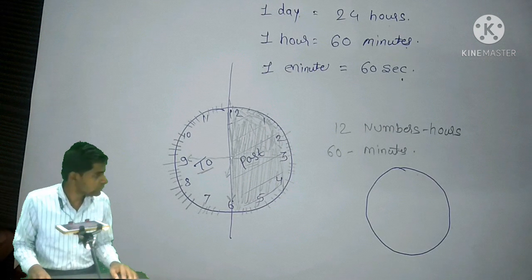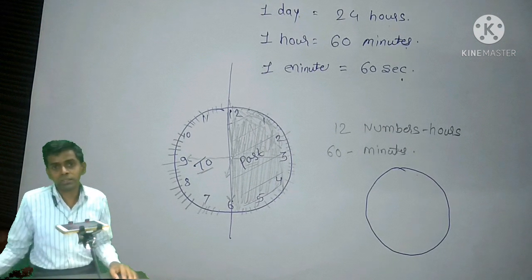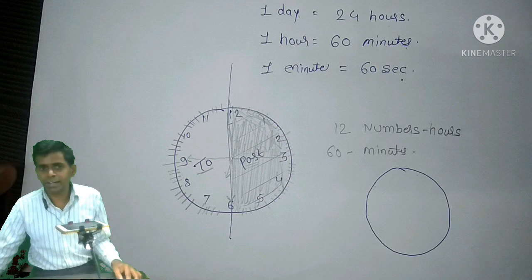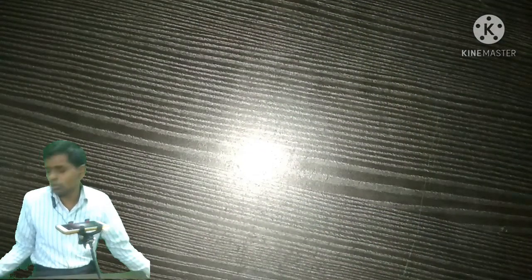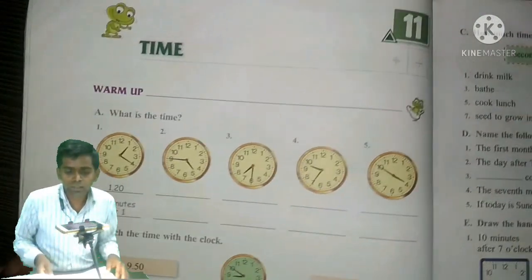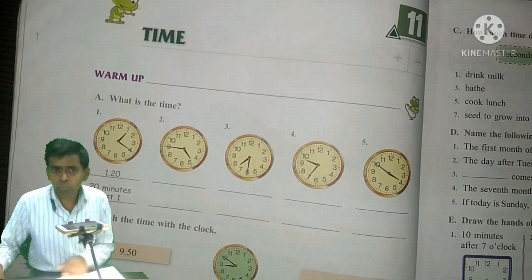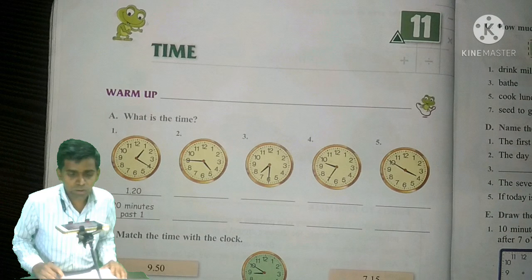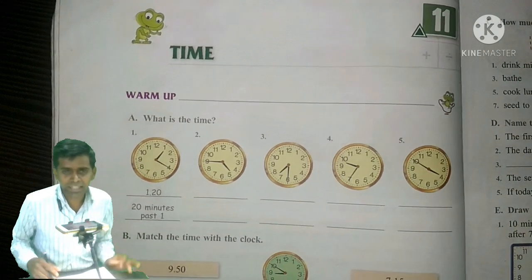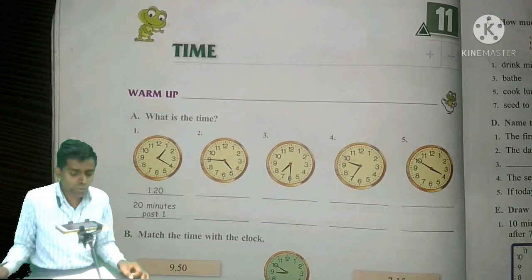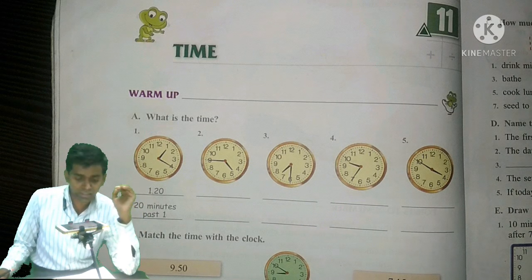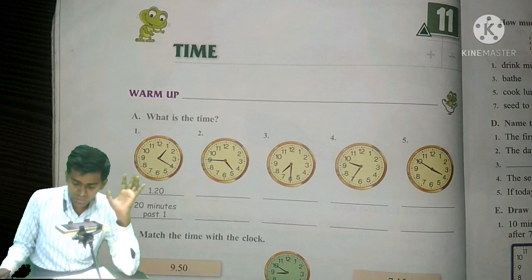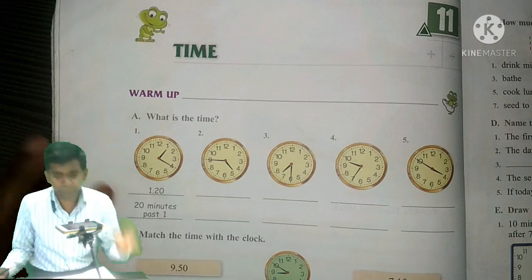So let's move towards the warm-up questions on page number 162. And there is a mistake in this book, a print mistake in one place, so we have to understand that also. So everyone, please open page number 162, and on page number 162 there is a heading, that is Time. Okay, so these are the warm-up questions. Now in the warm-up questions, what do we have to write? We have to write the timing. Okay, so let's start.